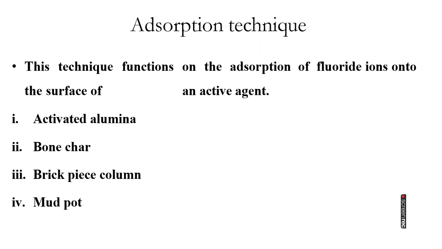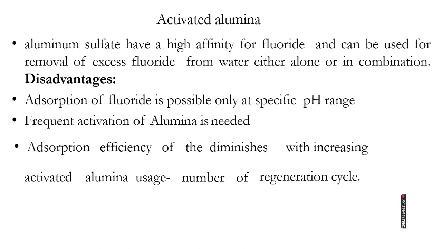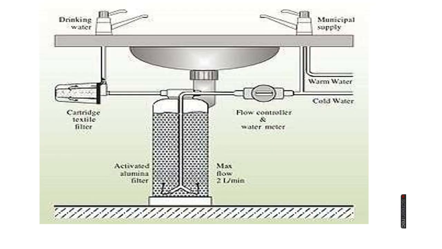Activated alumina, or aluminum sulfate, has a high affinity for fluoride and can be used for removal of excess fluoride present in drinking water. Disadvantage: the adsorption of fluoride is possible only at a specific pH range. Frequent activation of alumina is needed. Adsorption efficiency diminishes with an increasing number of regeneration cycles.